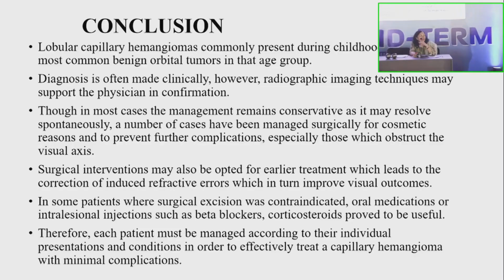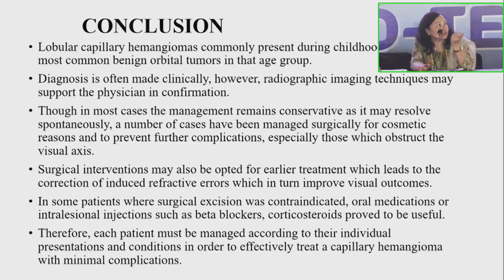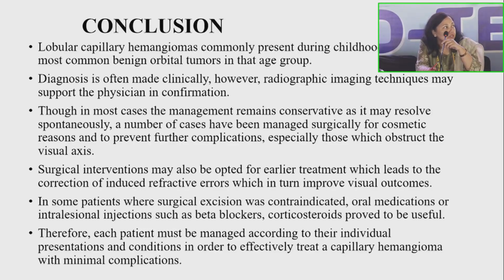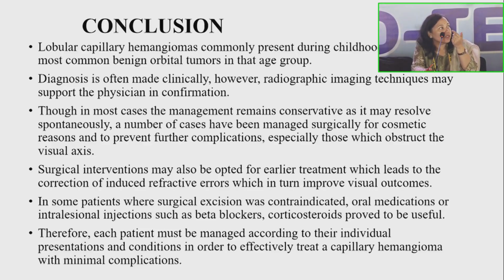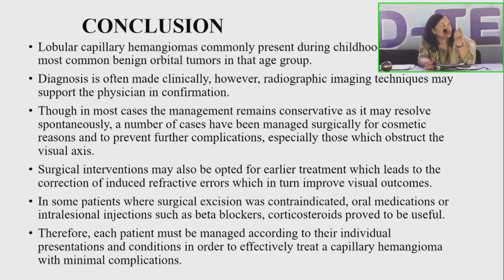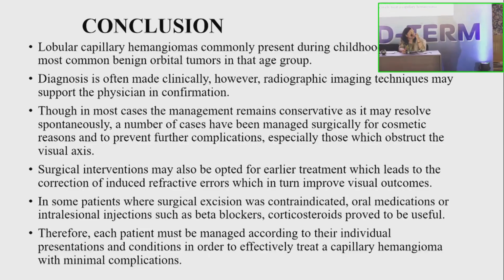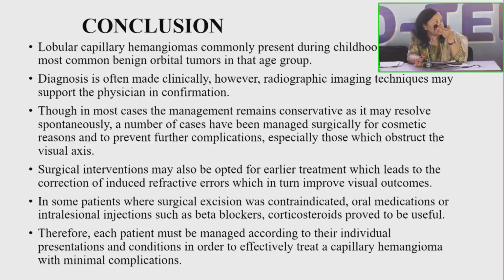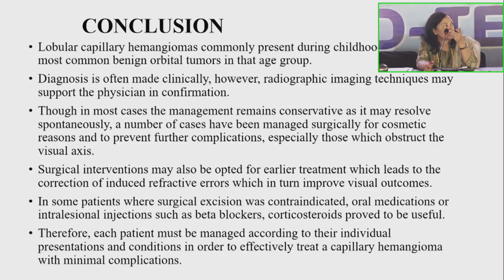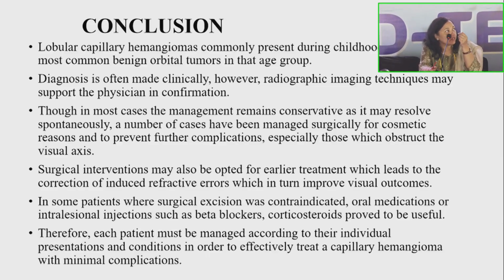Any systemic causes? This was a single lesion you found, it was a child. So initially, was excision indicated, or could you have gone for propranolol in these cases? In which cases, with these lobular capillary hemangiomas, should any systemic causes be evaluated?